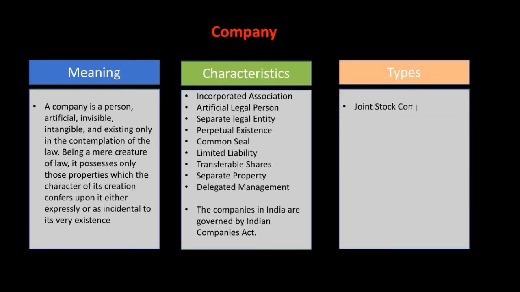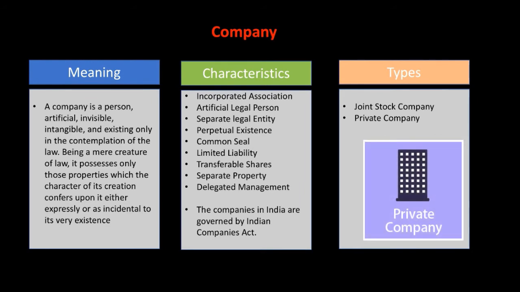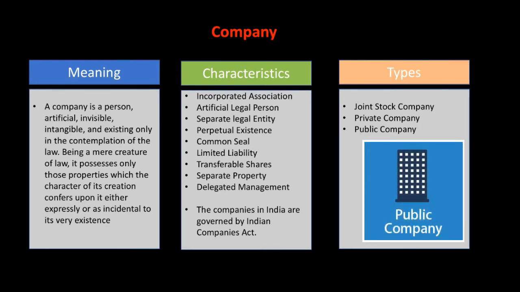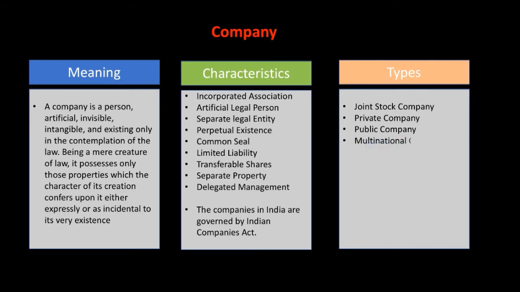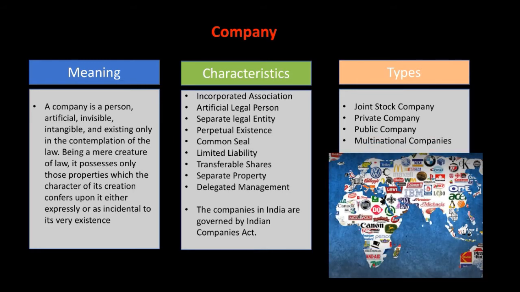Now we will check the types of the company. The first one is joint stock company, that is given in the syllabus. Second one is private company. Third one is public company. And the last one is multinational companies. In our syllabus it is given, but it doesn't mean that there are only four types of company. There are many, but these are the important ones. So you need to focus on only these four at this level.